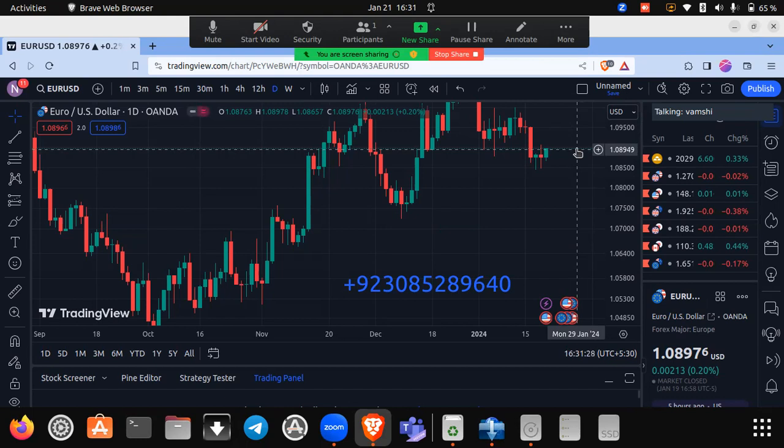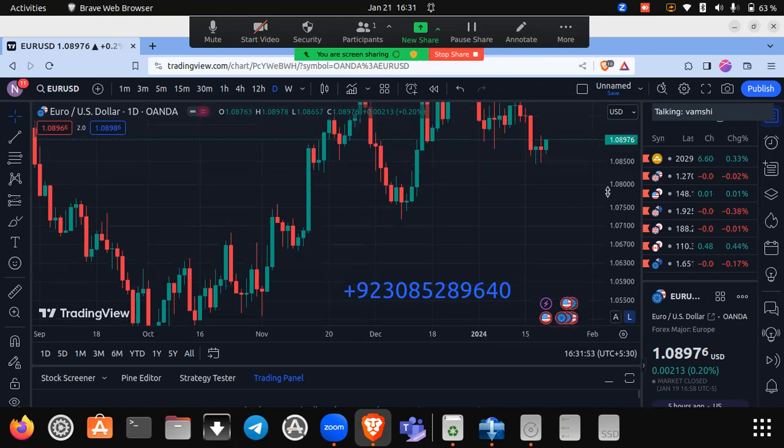and we will take entries in these zones using various different confirmations. We will be taught these confirmations in upcoming classes. This strategy has high accuracy of 95%. If you master your risk management and money management, you can get high percentage of 95% accuracy using engulfing theory. So let's start today's session.